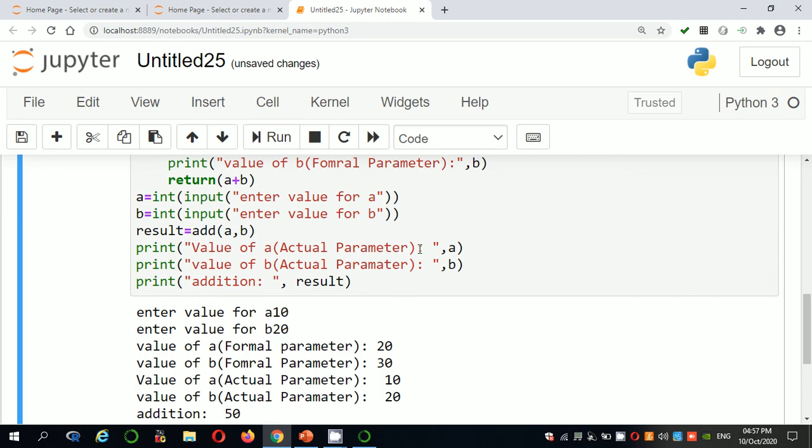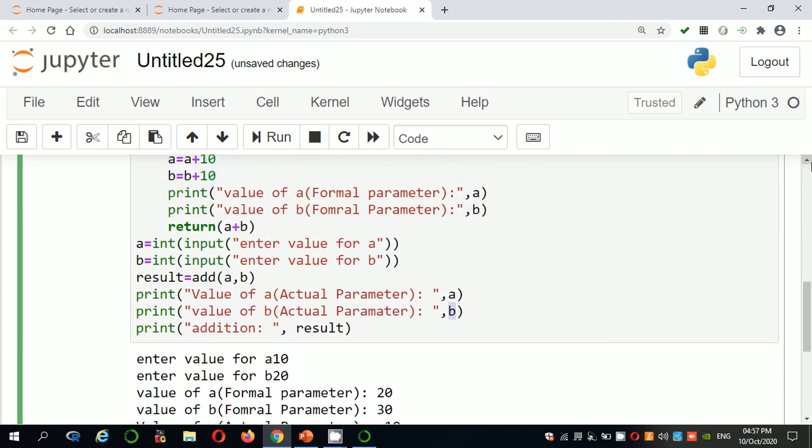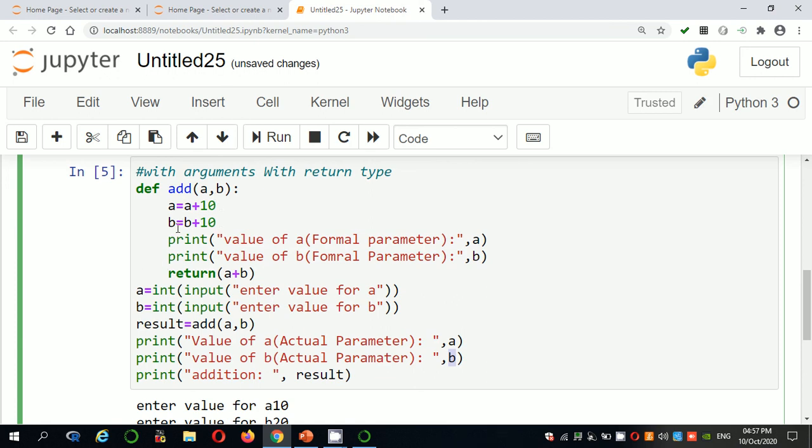What are the actual parameters? The actual parameters you are passing are 10 and 20. So these are 10, 20, but the result is 50. So that is the difference between actual parameters and formal parameters. The effect of modifications done in the formal parameters cannot affect the actual parameters. Simply, the content of the actual parameters is copied into the formal parameters. Whatever modifications are done in the formal parameters, that is in the definition, cannot be reflected in the actual parameters.